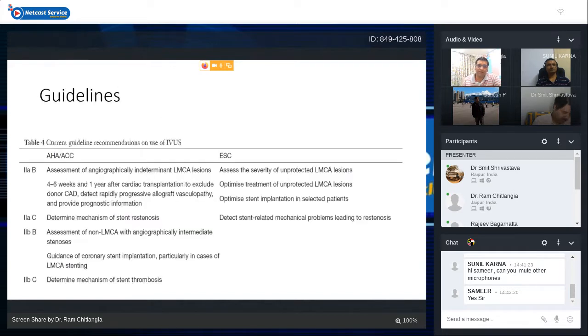What are the current guidelines for use of IVUS? The most important are the assessment of intermediate LMCA lesion, after transplant and allograft vasculopathy, determining the mechanism of stent ISR, assessment of non-LMCA lesions with angiographically intermediate stenosis, guidance of coronary stent implantation, particularly LMCA lesion, and determining the mechanism of stent thrombosis. Both the ACC and ESC guidelines say almost the same things. For the LMCA lesion, it gives you a good recommendation, and for non-LMCA intermediate stenosis, you can use IVUS imaging. And especially for device failures, you should use IVUS imaging.